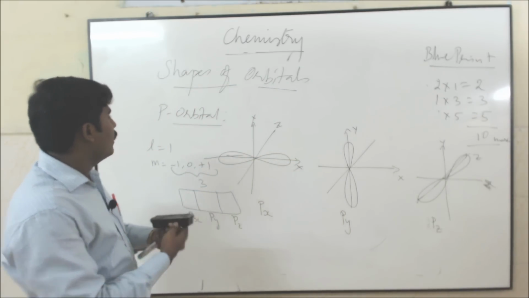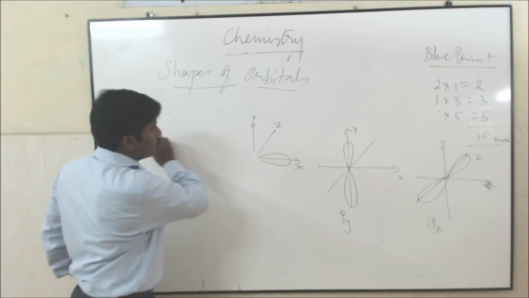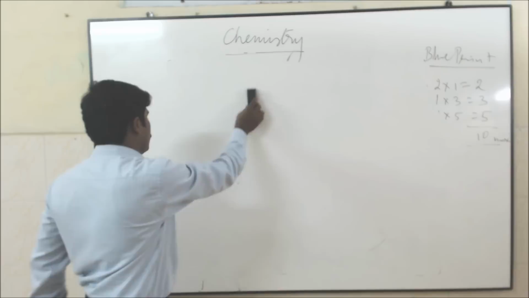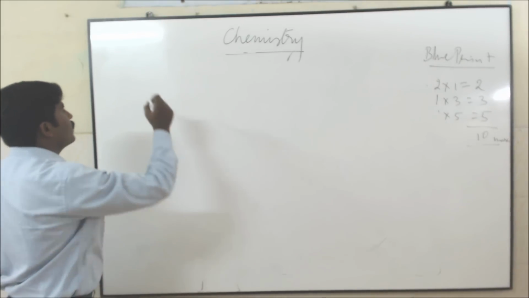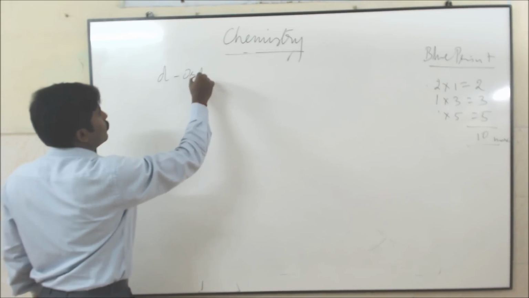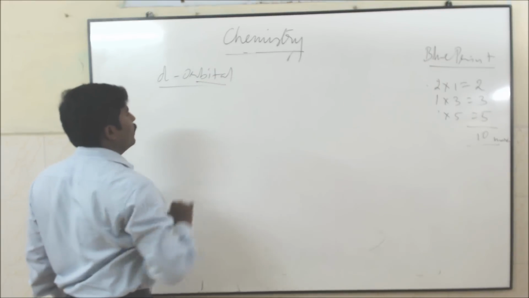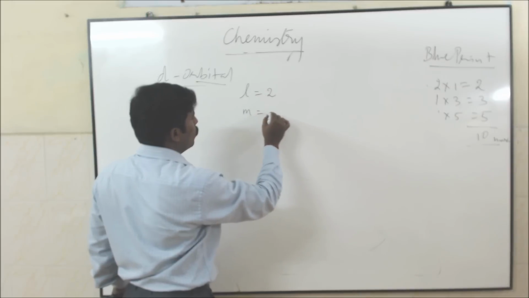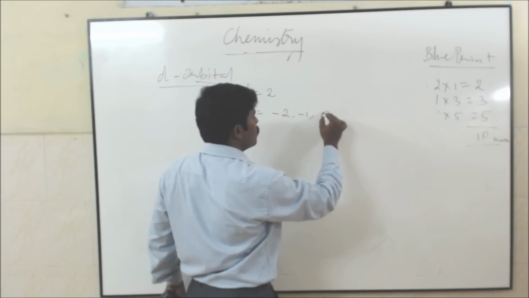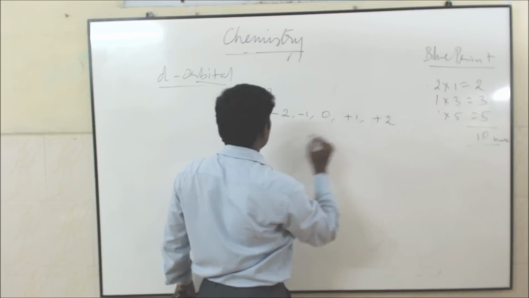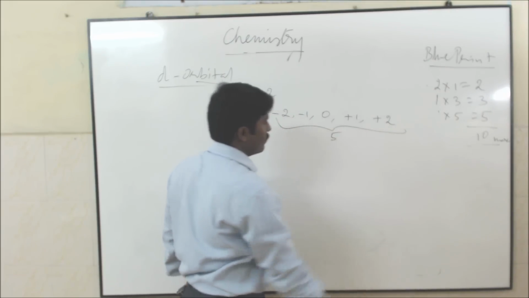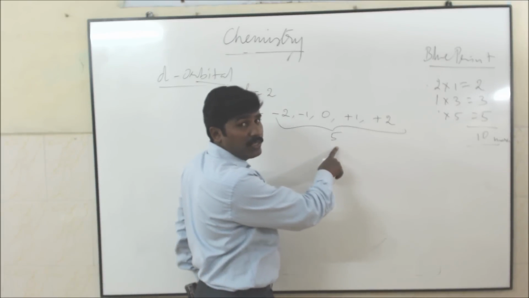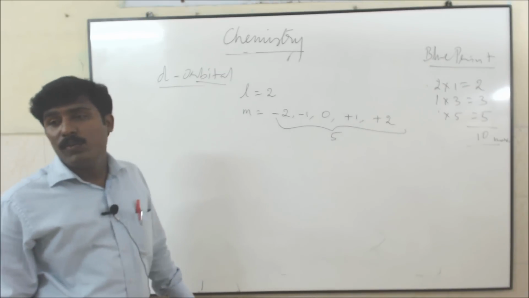The next one is d orbital. For d orbital, L value is equal to 2. L value 2, what about m value? Minus 2, minus 1, 0, plus 1, plus 2, altogether 5 orientations. Magnetic quantum number tells about orientations. Here how many orientations? 5 orientations possible.